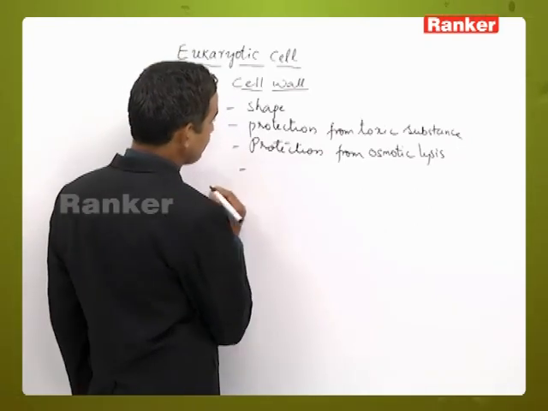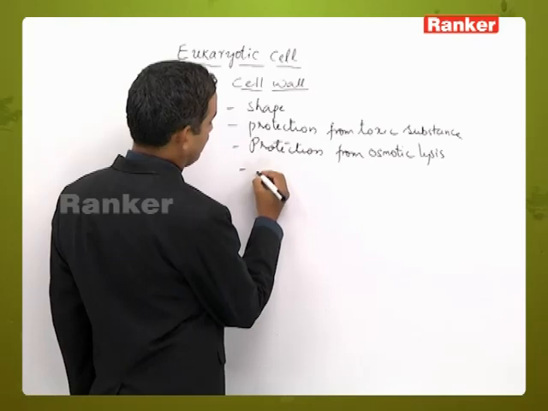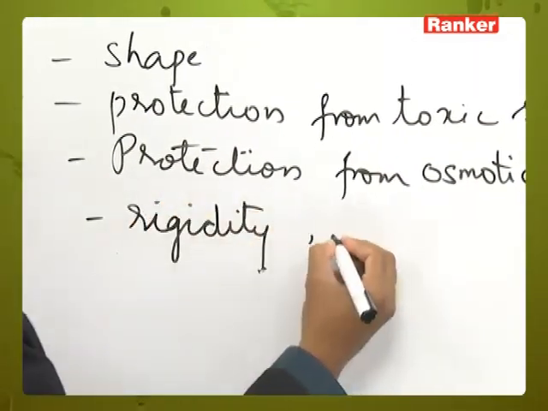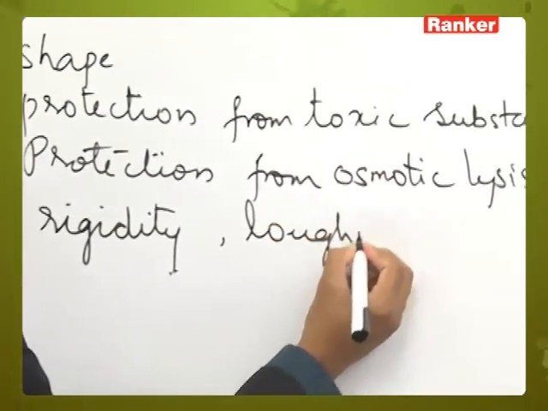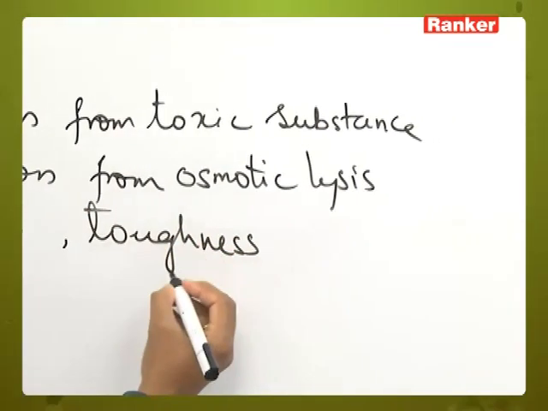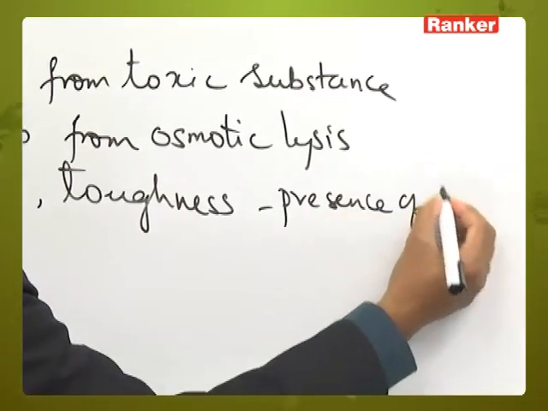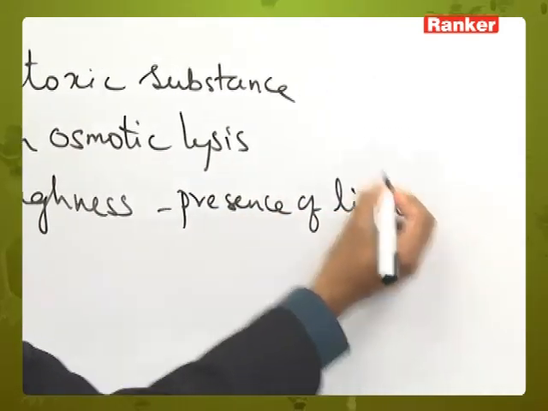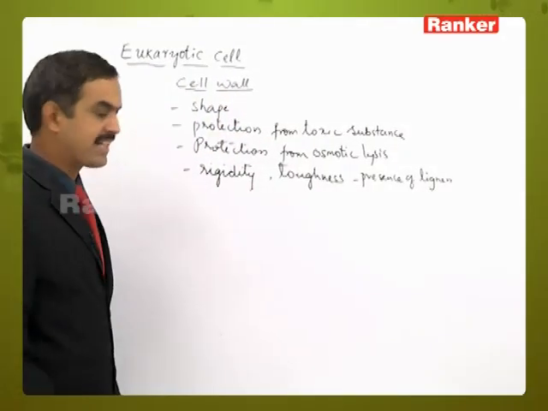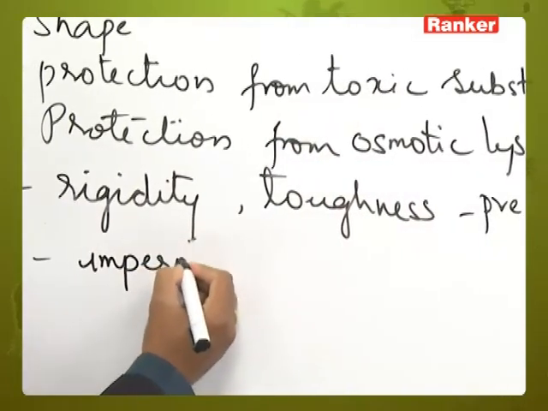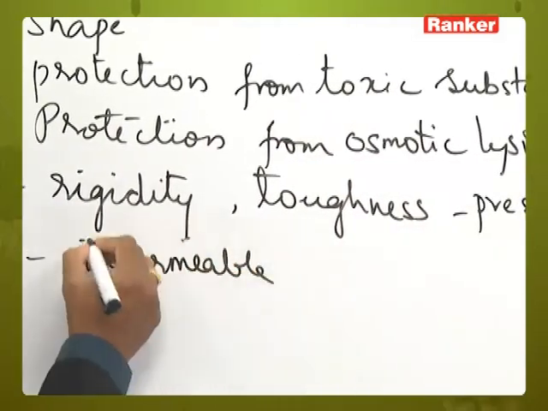Then it will provide rigidity and toughness. This rigidity and toughness is due to the presence of lignin material in the secondary cell wall, and sometimes they may be impermeable to water also.